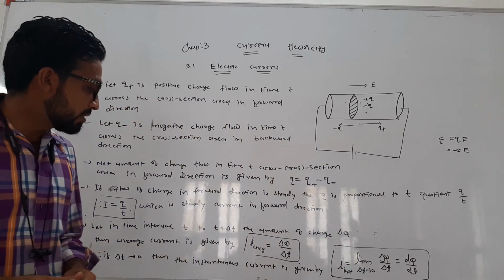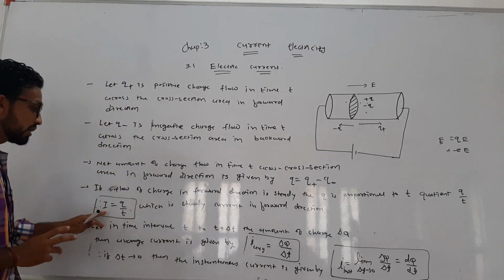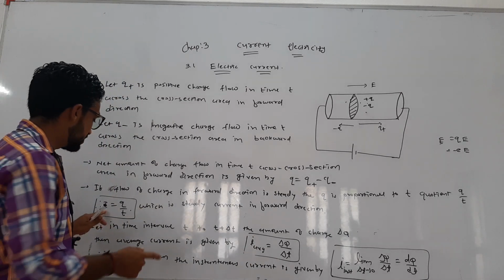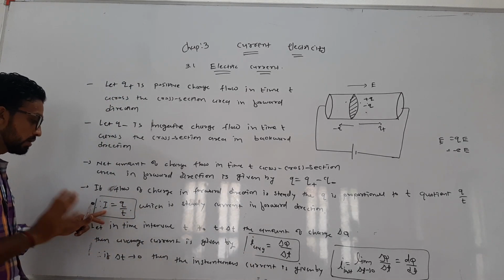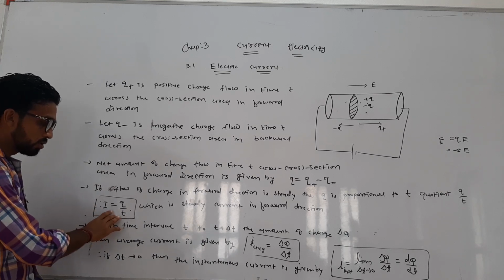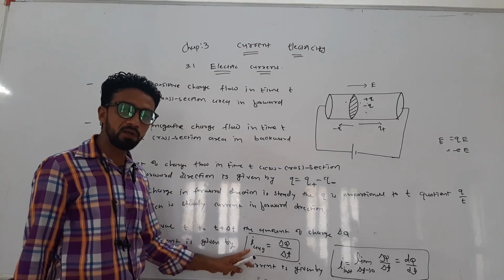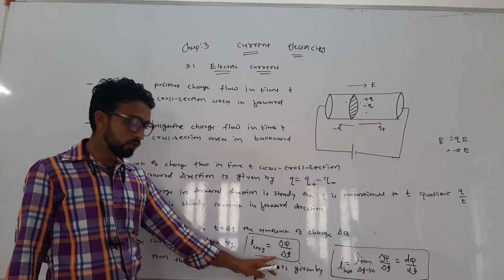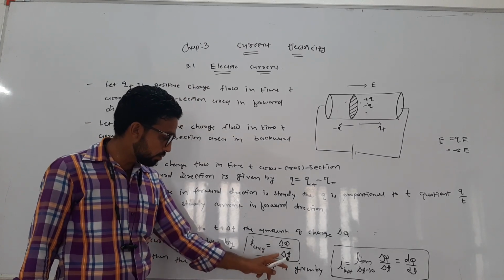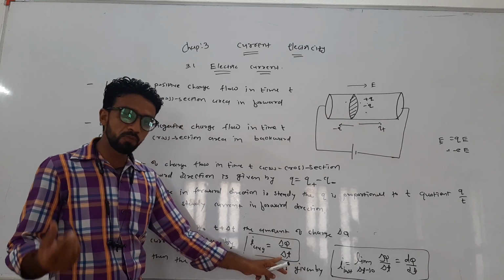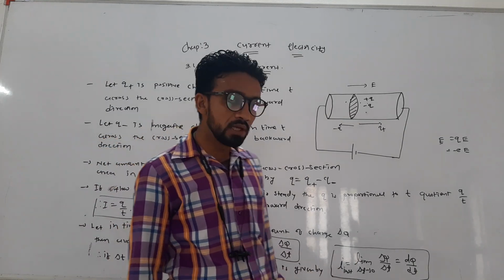So here we define three types of currents. First is the steady current, when the flow of charge is in a steady manner. But suppose the charge flow is not steady, at that time we define the current by the average value. And if the time interval is very small, at that time we define the current by the instantaneous value.